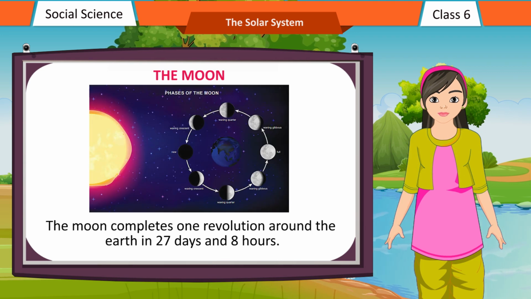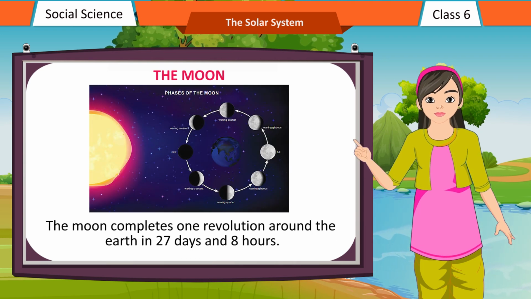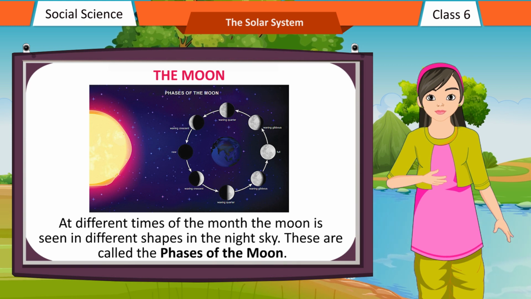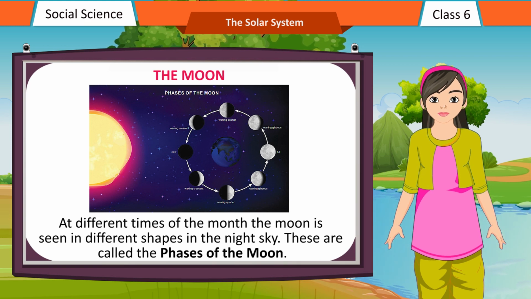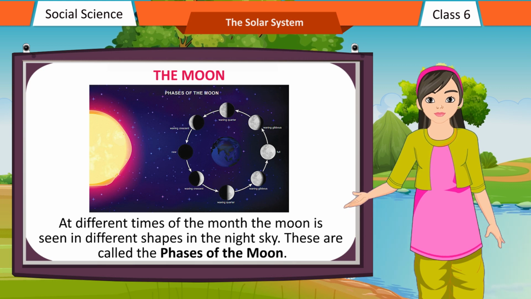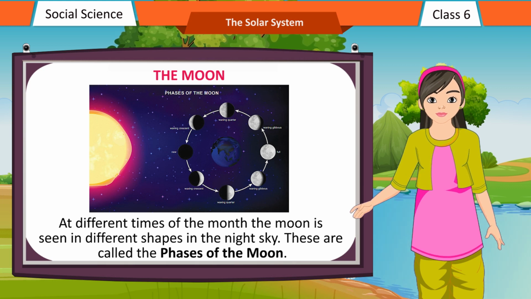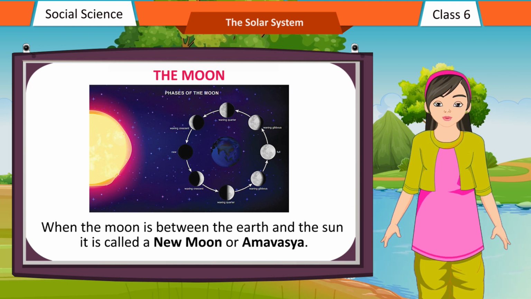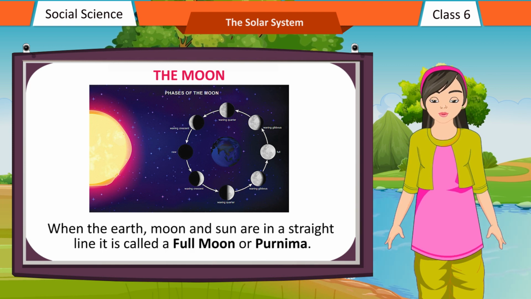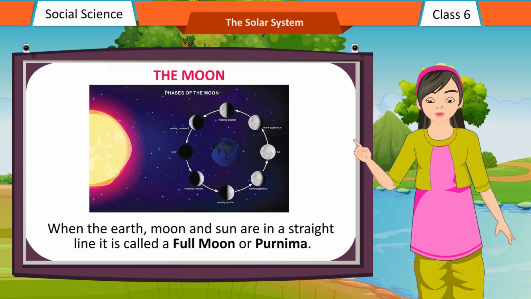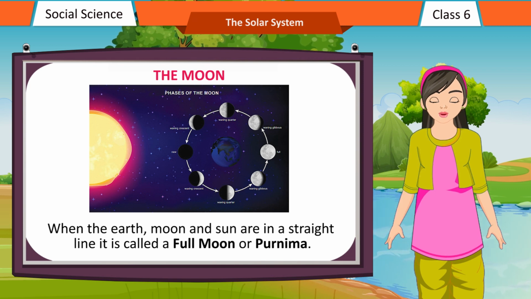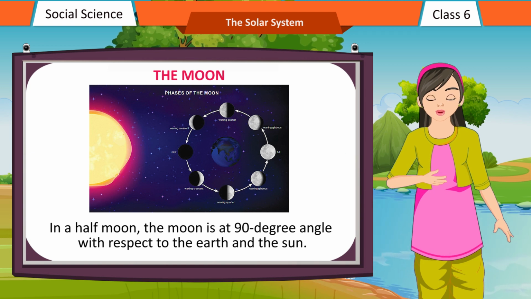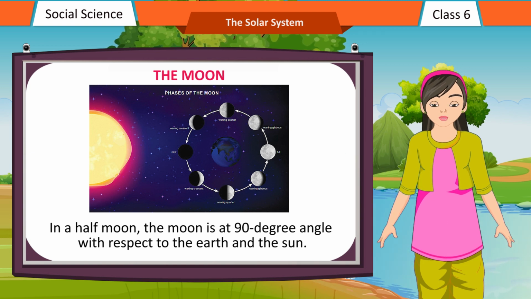The Moon completes one revolution around the Earth in 27 days and 8 hours. At different times of the month, the Moon is seen in different shapes in the night sky. These are called the phases of the Moon. When the Moon is between the Earth and the Sun, it is called a new moon or Amavasya. When the Earth, Moon and Sun are in a straight line, it is called a full moon or Purnima. In a half moon, the Moon is at a 90-degree angle with respect to the Earth and the Sun.